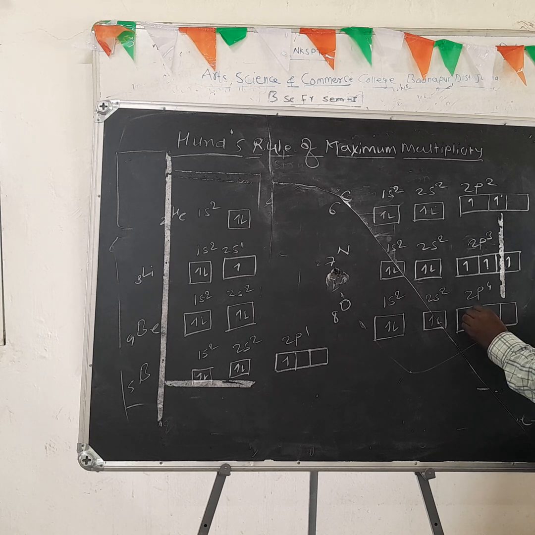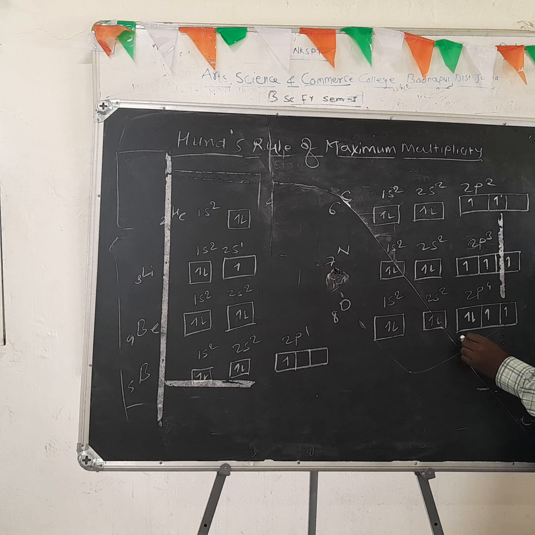Firstly, one electron is added in each orbital. Then the remaining electron is added with opposite spin in the first orbital, that is 2px. This is the 2px orbital, this is 2py, and this is the 2pz orbital.